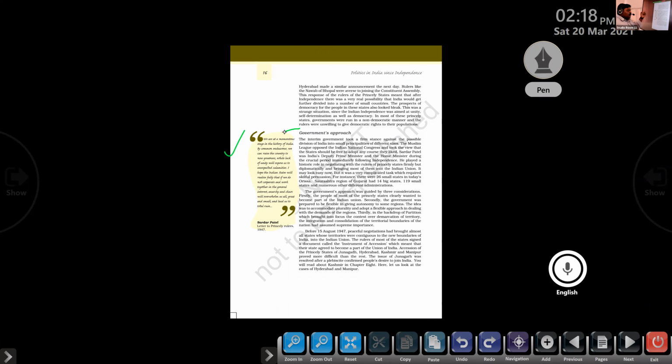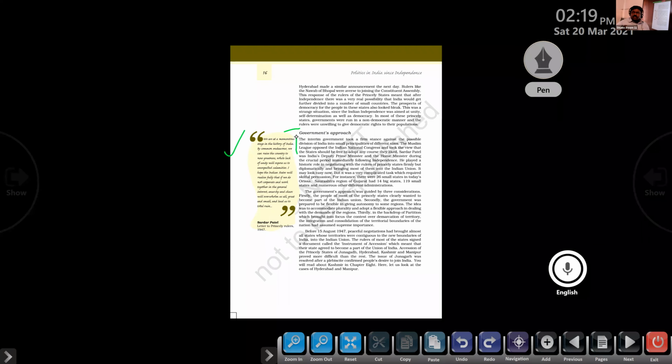We studied here that a number of princely states are not ready to join the Indian Union. Then what steps were taken by the government here? The interim government took a firm stance against the possible division of India into small principalities of different sizes. The Muslim League opposed the Indian National Congress and took the view that the states should be free to adopt any course they like. Sardar Patel was India's deputy prime minister. So the Indian government decided that in any way they wanted to join all this territory with the Indian Union, clear or not? But the Muslim League is against that. The Muslim League took a stand that freedom should be given to all these princely states to take their own stance.